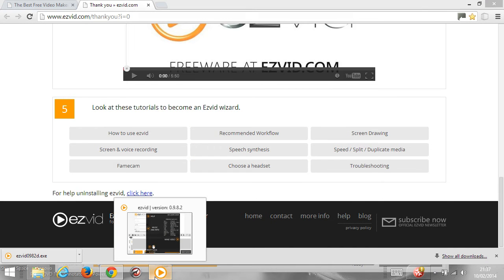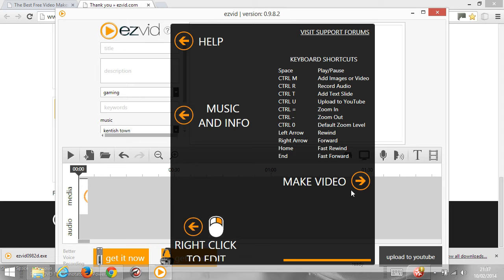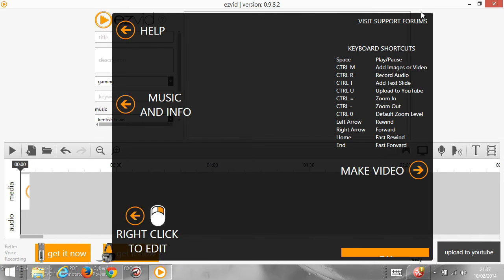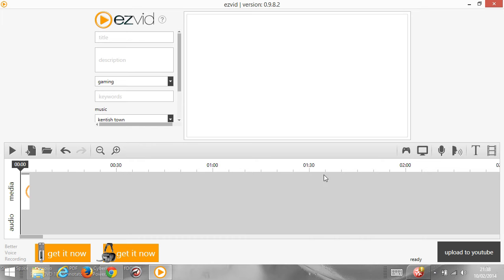So in the background here, ezvid has loaded. So there's a few controls we might want to remember. You can find those later if we need to. That's supposed to say down there. Quite immediately, the interface looks fairly intuitive.